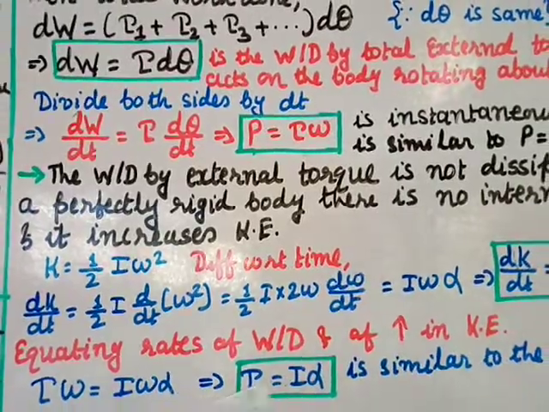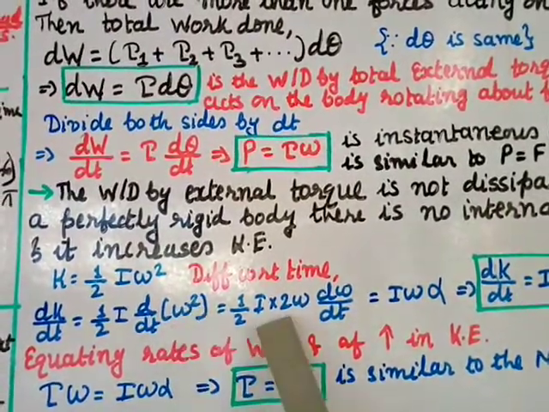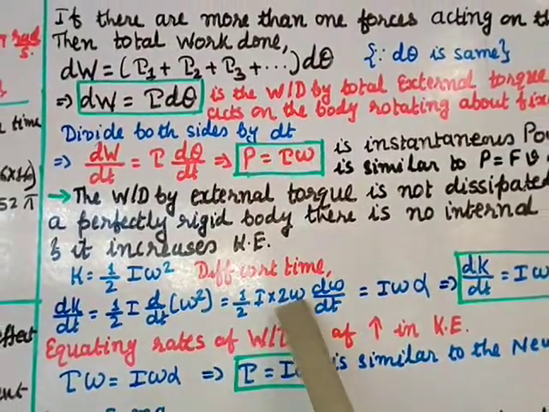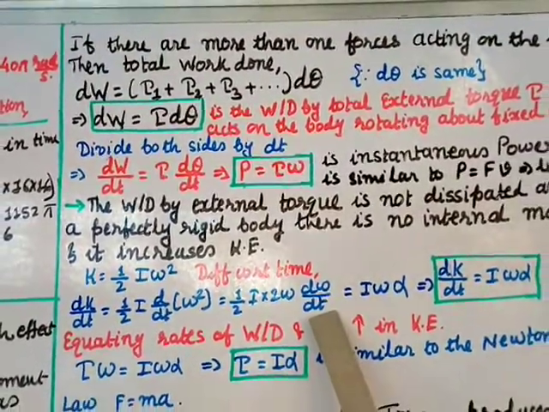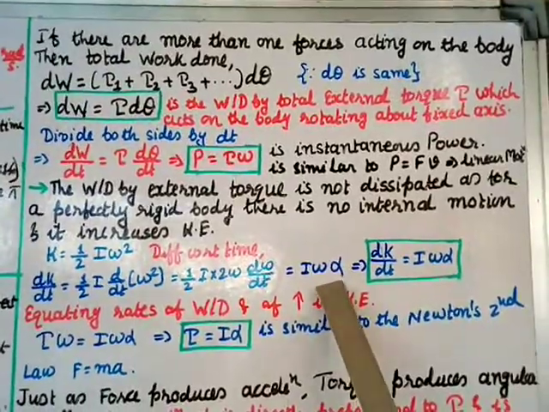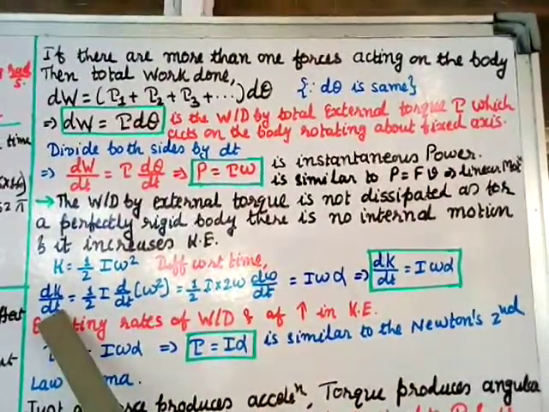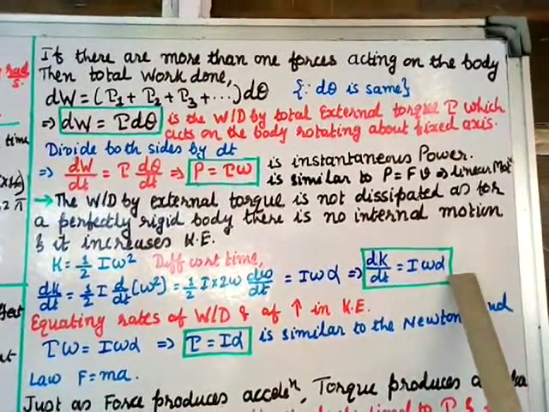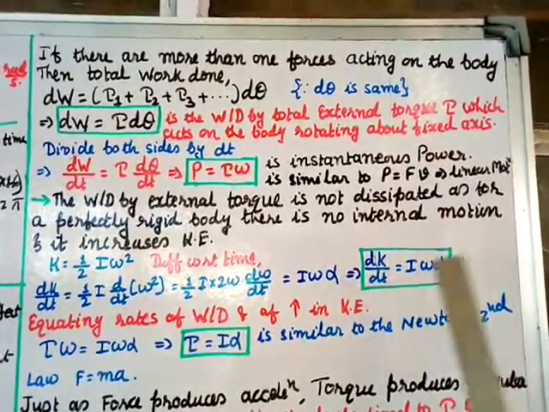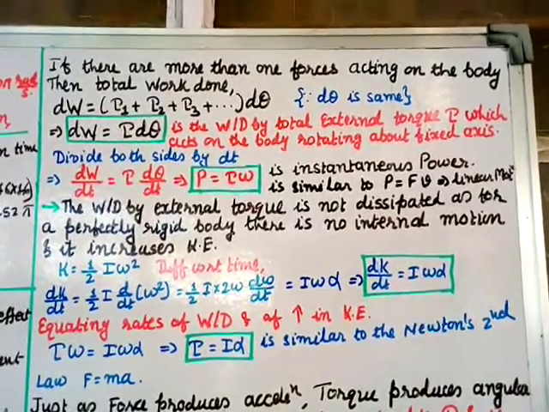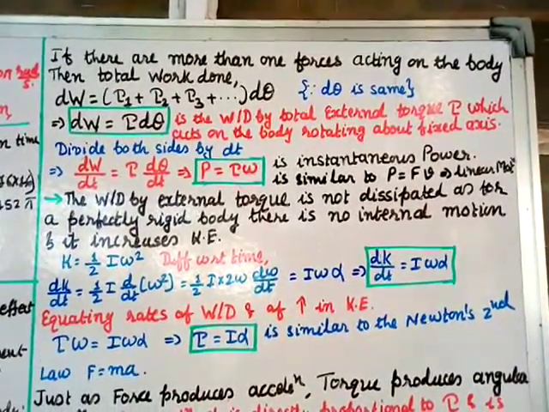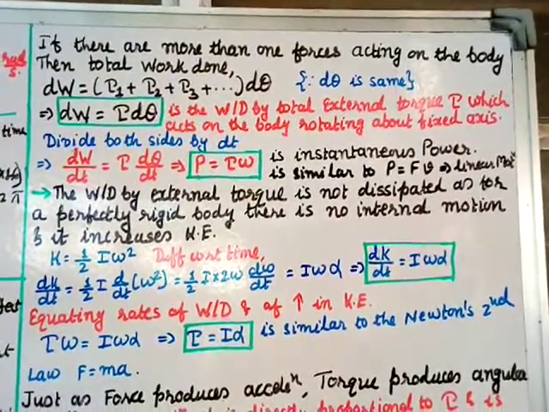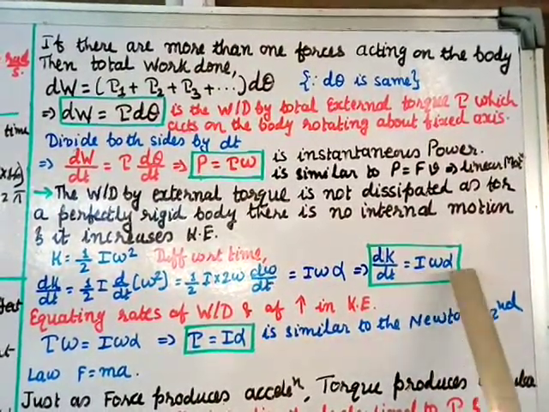We know the formula to differentiate, and when you differentiate this, it is 2 omega into d omega by dt. The 2s cancel, so you get I omega, and d omega by dt is nothing but the angular acceleration alpha. So what we have proved is dK by dt is equal to I omega alpha. This is the increase in the kinetic energy. Here kinetic energy is increasing because the torque which you are applying is only used for increasing the kinetic energy. So dK by dt equals I omega alpha.